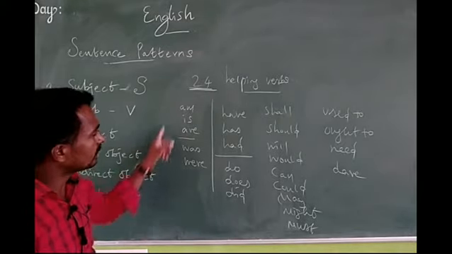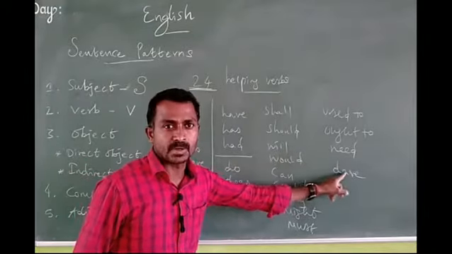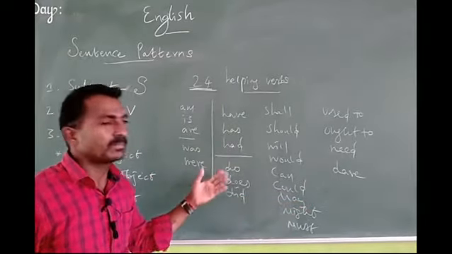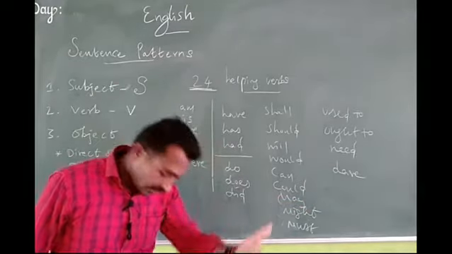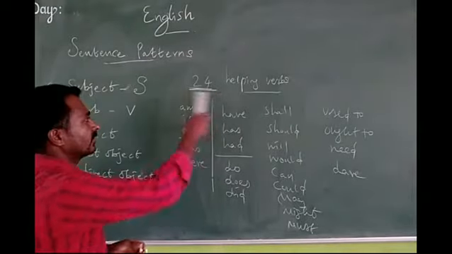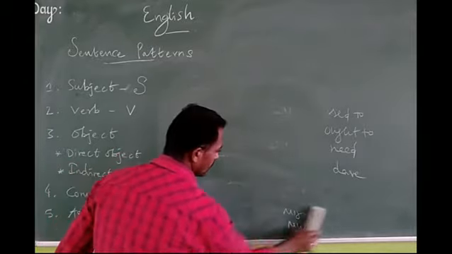So this is called primary verbs, this is called modal verbs, this is called semi-modal. So these are the 24 helping verbs in English. And apart from these verbs, there are many main verbs in English. So while in the sentence we can easily identify it. How can we identify it?